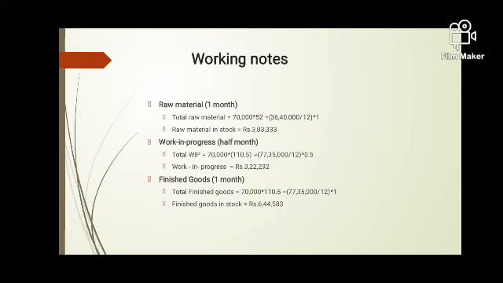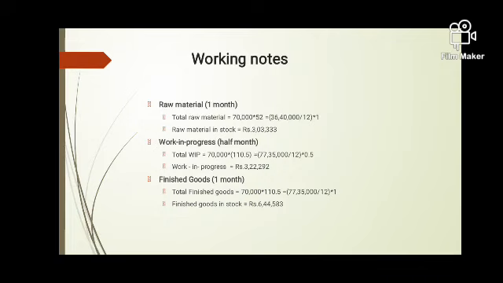Now raw material, as it is given 1 month in stock, so first we calculate the total yearly raw material cost. 70,000 into 52 rupees comes to 36,40,000. This is for 12 months. What is for 1 month? That comes to 3,03,333.